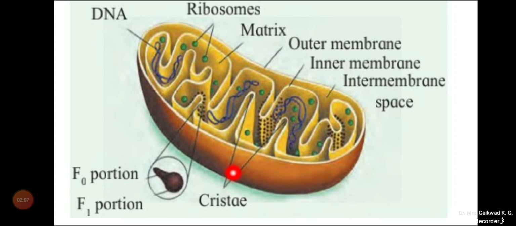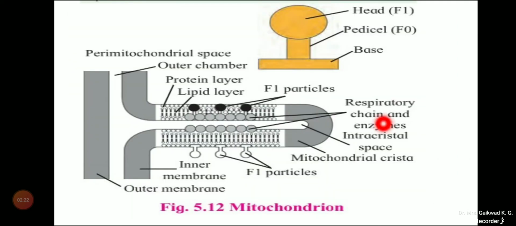The inner membrane bears numerous particles, and these particles are the oxysomes. It has the oxysomes and the cytochromes. This is the diagram of the cristae. The inner membrane shows several finger-like or plate-like foldings, that is called the cristae. The inner membrane bears numerous particles, the oxysomes and the cytochromes or electron carriers, which play an important role in ETS.